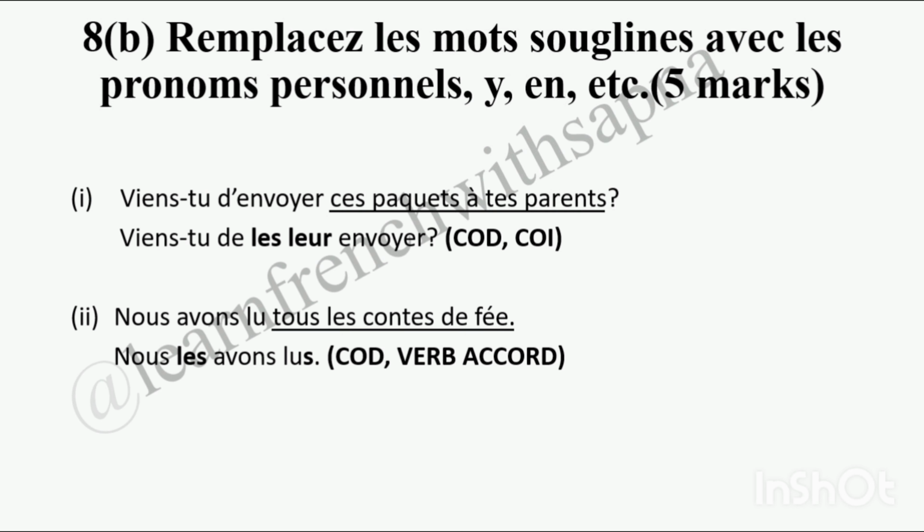Vas-tu nous envoyer ces paquets à tes parents? Now in this sentence, first we'll see there are 2 verbs. One is conjugated and one is written in the infinitive form. That means all the pronoun personal will be written before the infinitive form of the verb, that is envoyer. Second, let's ask the question qui and quoi. After envoyer, when we ask qui or quoi, we get an answer ces paquets. So ces paquets is the answer to quoi. That means what? And the answer is these packets.